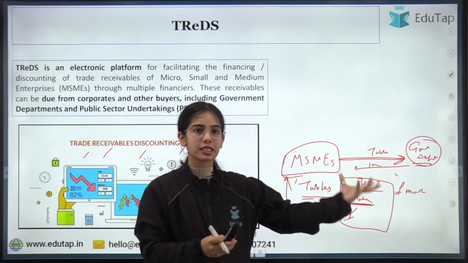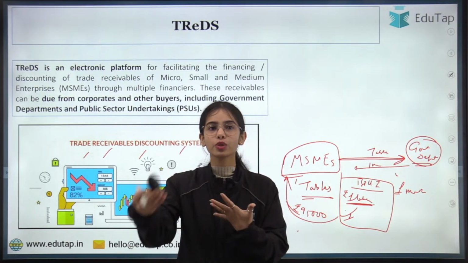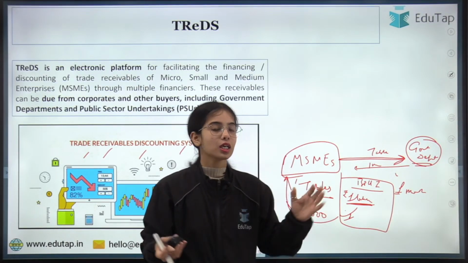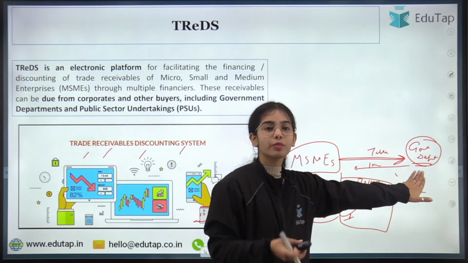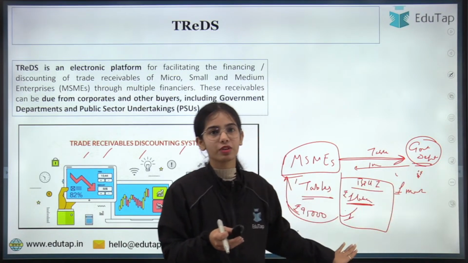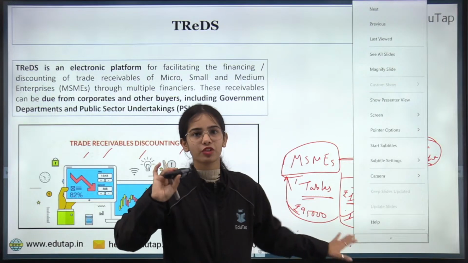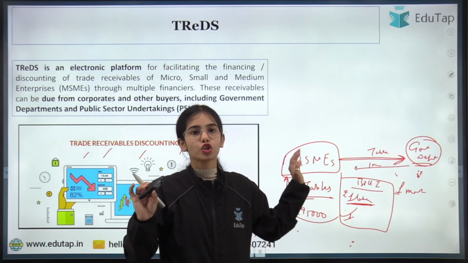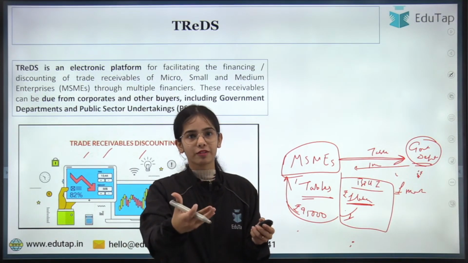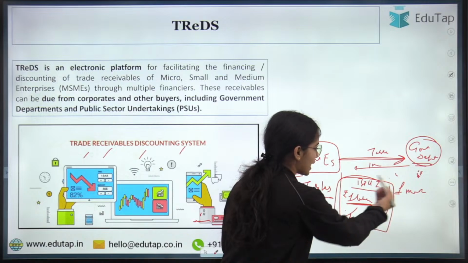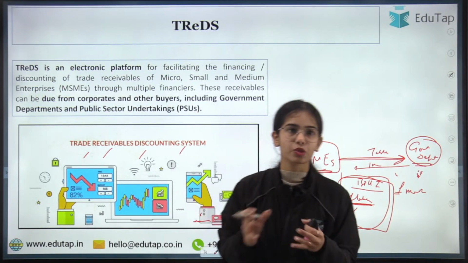So this we will discuss more in detail, but I hope you understand that if the MSME wants to continue the business with different buyers, and the buyer is not able to give the money right now, the bill invoice will be created, that the 1 lakh rupees will be paid after 1 month, or let's say after 3 months, whichever is the time that has been decided. So the MSME will go to the TReDS platform and put its bill invoice, and will get some money, the discounted money, okay. So this process we will understand.